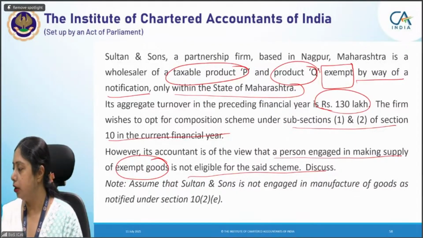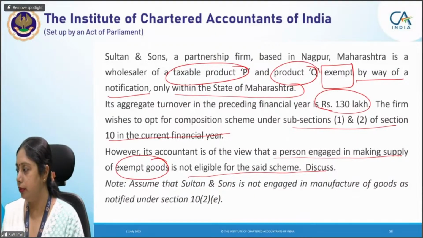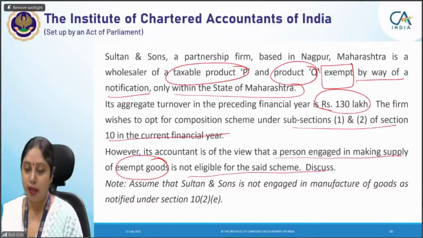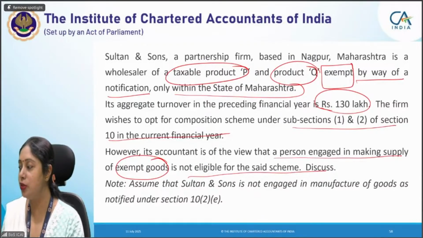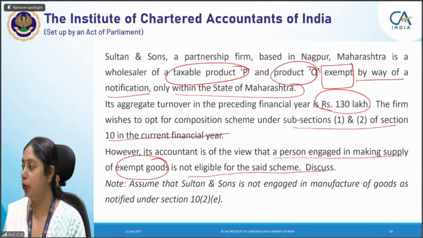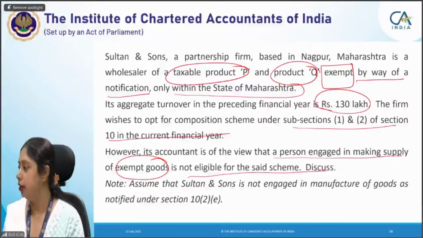Nidhi, okay, Nidhi has not given an answer for this particular question. Ishan, very good, Ishan. Those who have appreciated this point, I'm really happy, because Lalisha, you have given one reason, but I think you have not. What about the accountant's view? What is your take on the accountant's view that exempt supplies are outside the purview of composition supplies? If somebody is making exempt supplies, he cannot take composition scheme. I'm getting very few answers for this particular question.